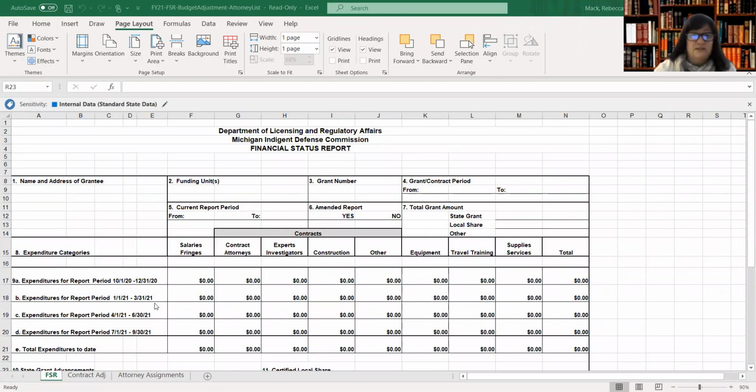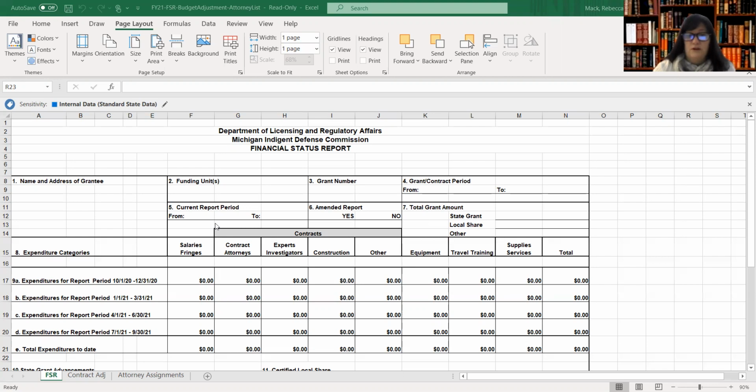The quarterly report form is somewhat unchanged for 2021. It's been updated for the current year dates, but we'll be asking you to complete the form related to all the heading information for who you are in terms of what your indigent defense system is, what funding units you're representing, if it's more than one, the current year grant number, and the period for the grant contract for this year would be October 1st of 2020 through September 30th of 2021.